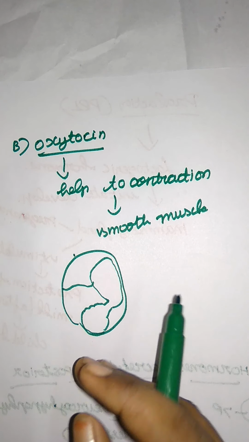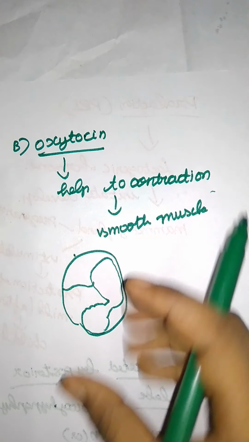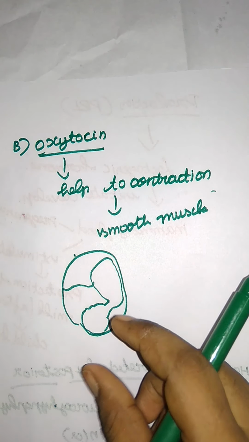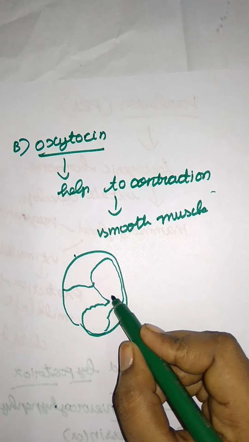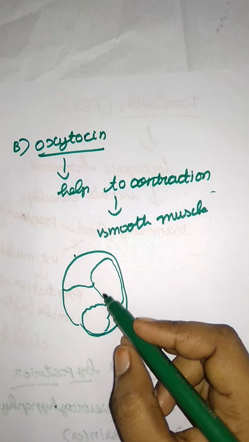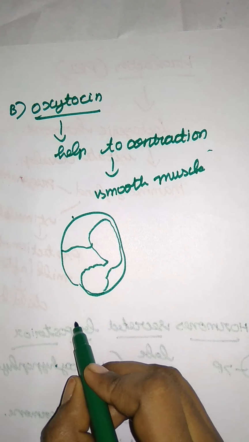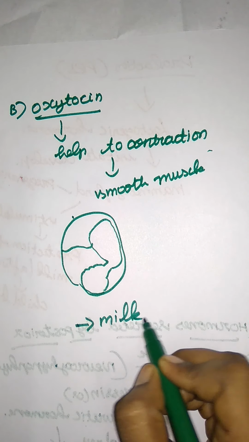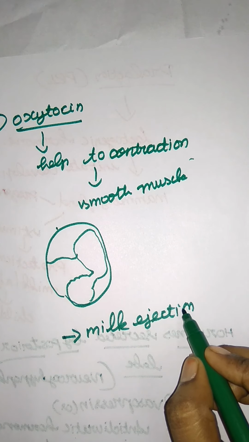This helps contraction. Muscles do contraction and relaxation, we already know that. It helps contract the muscles, and only when they contract does the baby come out. It gives contraction to the smooth muscle to push the baby outside of the mother's uterus. Not only that, during the lactation period it is responsible for milk ejection also, which takes place in the mammary gland.